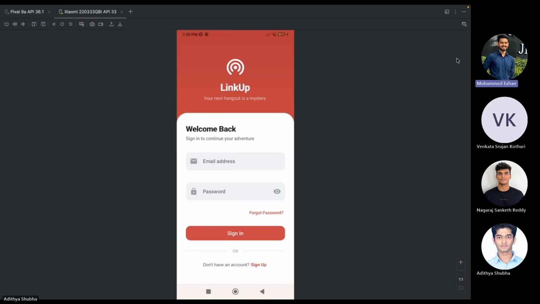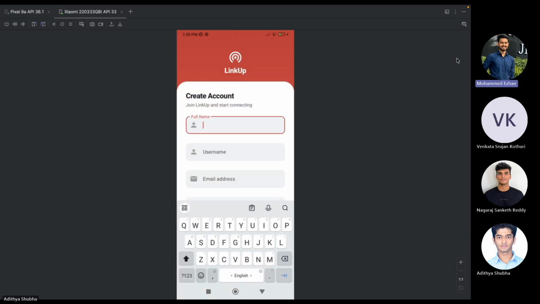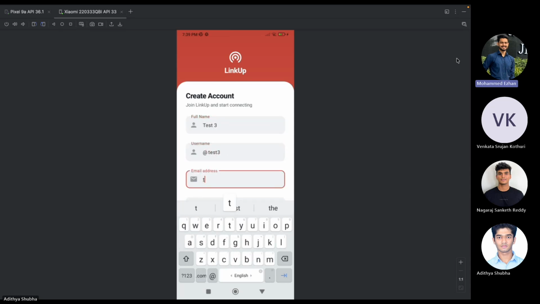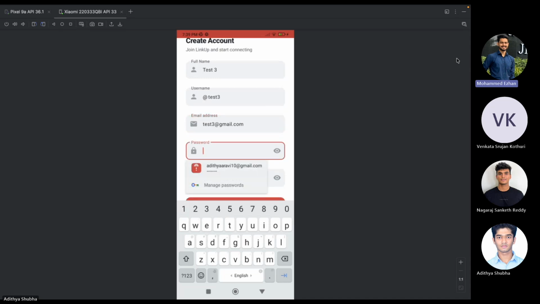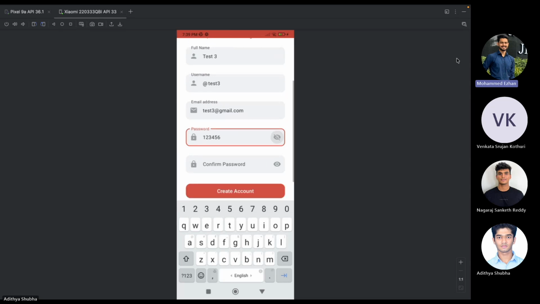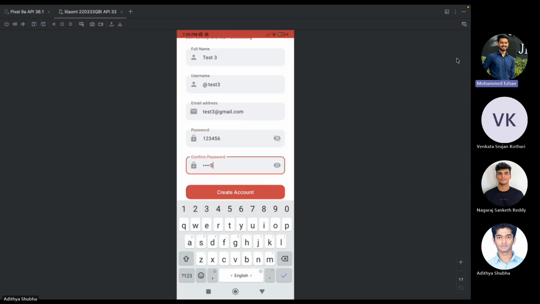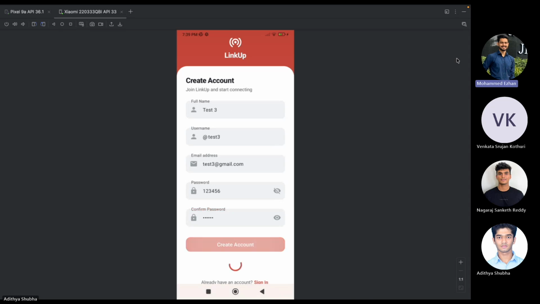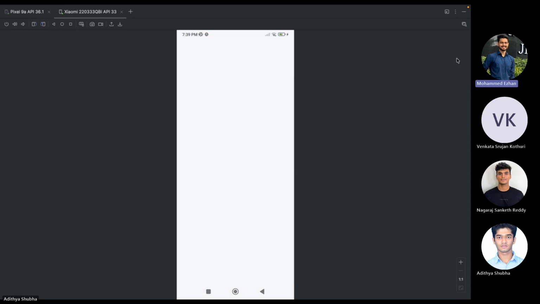Now let's see the registration and the login part. When we create an account, we have the basic information that we can fill up. And once the basic information is filled up and we have our authentication with regards to the password set up, we can just go ahead and fill that up. And once we have the password set, there's also an option to have a unique username for every person that signs up.